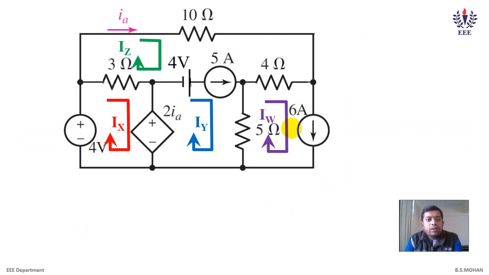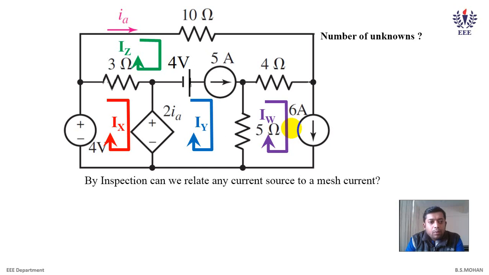Here the orientations of currents are given, as you can see: Ix, Iy, Iz. The number of unknowns by mesh current analysis are... Now, by inspection, we can relate any current source to your mesh currents. We have two currents there, 5 and 6 amperes. Out of these two, which mesh current can be associated with 5 or 6? It's clear that we can associate this current Iw explicitly with 6 amperes. Thus Iw is equal to 6 amperes.